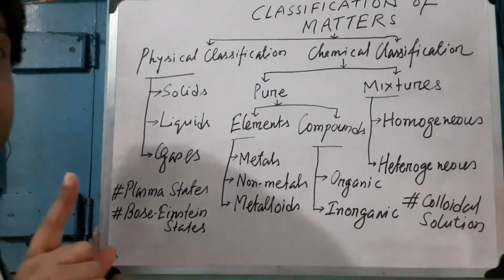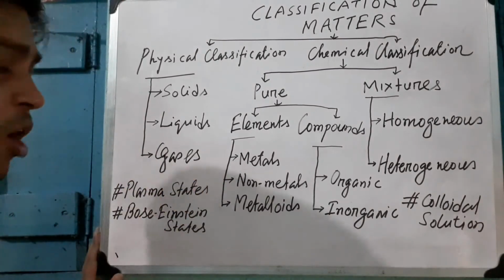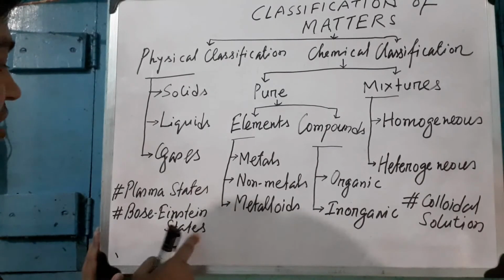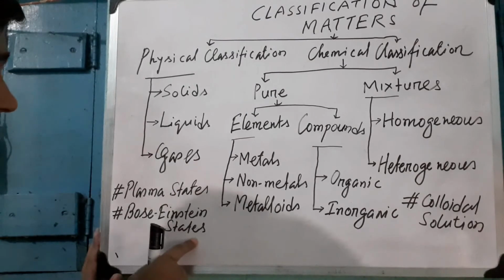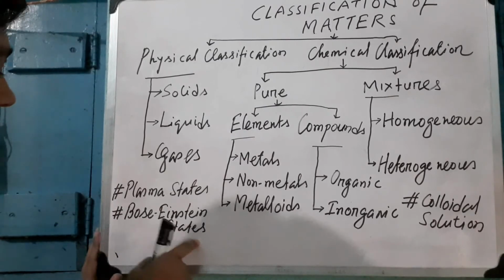What is an example of the plasma state? You know the neon sign? A neon sign is a common example of the plasma state. Another state is the Bose-Einstein state, named after the Indian scientist Bose and the foreign scientist Albert Einstein. This state was discovered in 1920. What is the Bose-Einstein state?